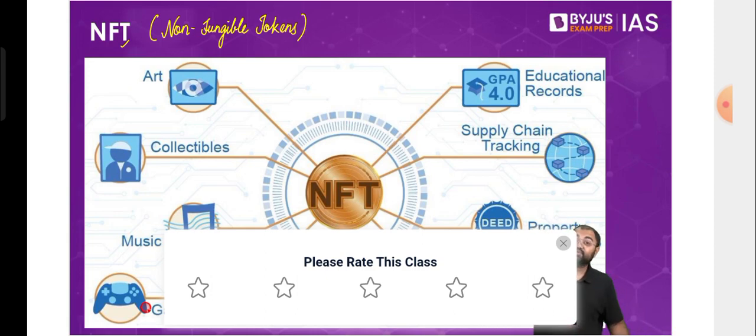So this might become even more. This might even create more demand in the market tomorrow, that tomorrow a lot of people might want to buy that particular painting. So maybe tomorrow I can sell it for rupees 20 lakhs. So that one token that I have today, which is worth 10 lakh rupees, tomorrow it might have a value of rupees 20 lakhs. Keeping that in mind, I might want to just keep that token with me. And that is what actually happened in case of NFTs a couple of years back.